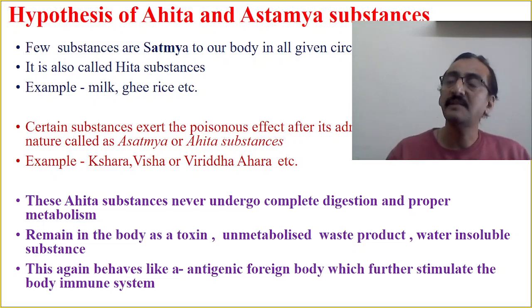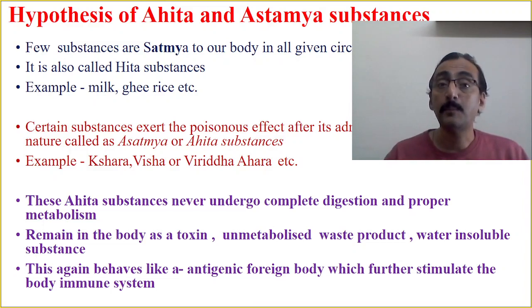Whereas कुछ substances ऐसे होते हैं, certain substances exert poisonous effects after their administration. कुछ substance हमारे यूनिवर्स में ऐसे होते हैं, after intake of such substances, it may exert a poisonous or antigenic effect in our body as its inbuilt nature. वो उसका इनबिल्ट नेचर है, उस फूड में जो भी हम कंज्यूम कर रहे हैं, उसमें वो एंटीजन है या जो भी इरिटेटिंग सब्सटेंस है, वो अंदर जाते ही बॉडी उसको रेजिस्ट करेगा और वहां पे एक पॉइजनस इफेक्ट उसका होगा, and that is called as asatmya substance और अहित substance. That is called as asatmya and ahita substance because it is not nitya sevaniya.